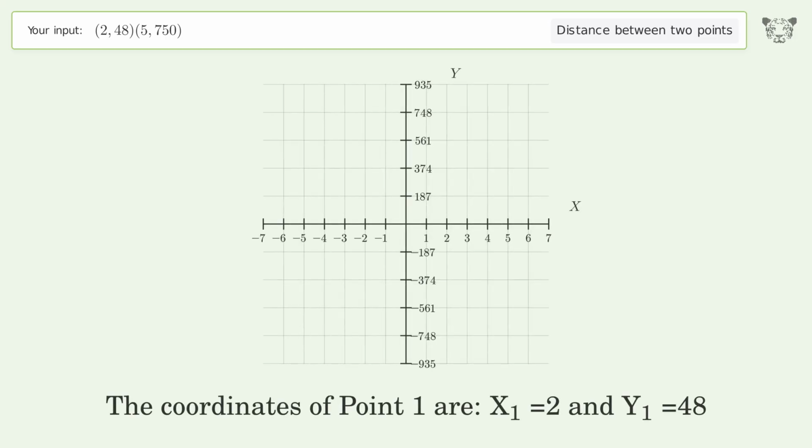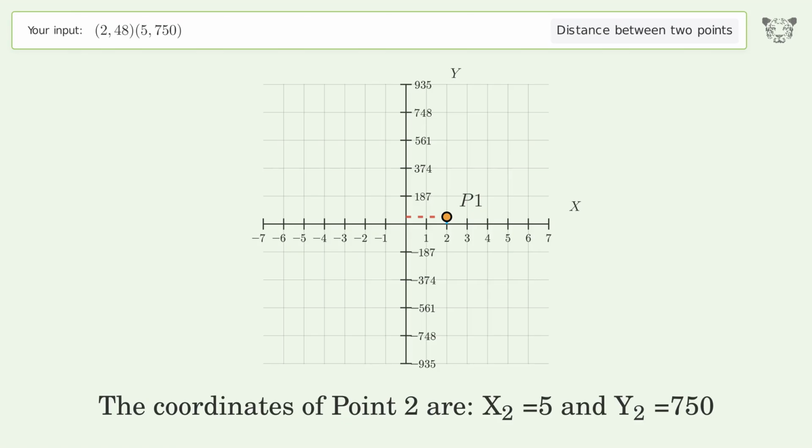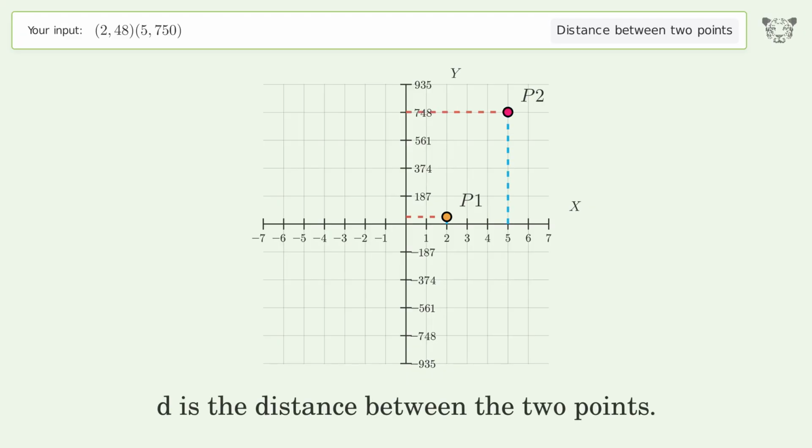The coordinates of point 1 are x1 equals 2 and y1 equals 48. The coordinates of point 2 are x2 equals 5 and y2 equals 750. D is the distance between the 2 points.